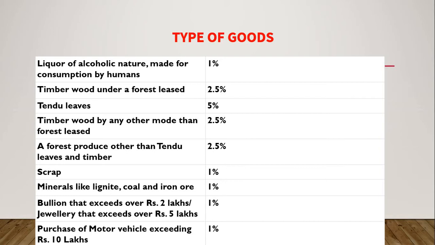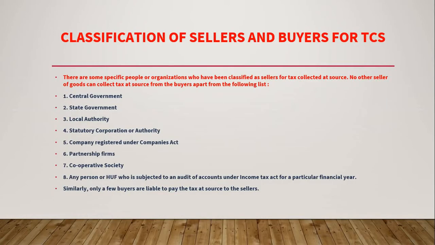Scrap, 1%. Minerals like lignite, coal and iron ore, 1%. Bullion that exceeds 2 lakh rupees and jewelry that exceeds 5 lakhs, that is 1%. Purchase of a motor vehicle exceeding rupees 10 lakh, that is 1%. Okay. Next, classification of sellers and buyers for TCS.